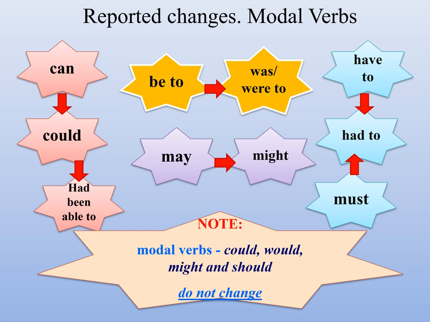For example, can, we change to could. Can't, we change to couldn't, and will be able to, we change to would be able to. Be to, we change to was or were to. May, we change to might. Have to or must, we change to had to. But here is the note. Modal verbs could, would, might, and should do not change.